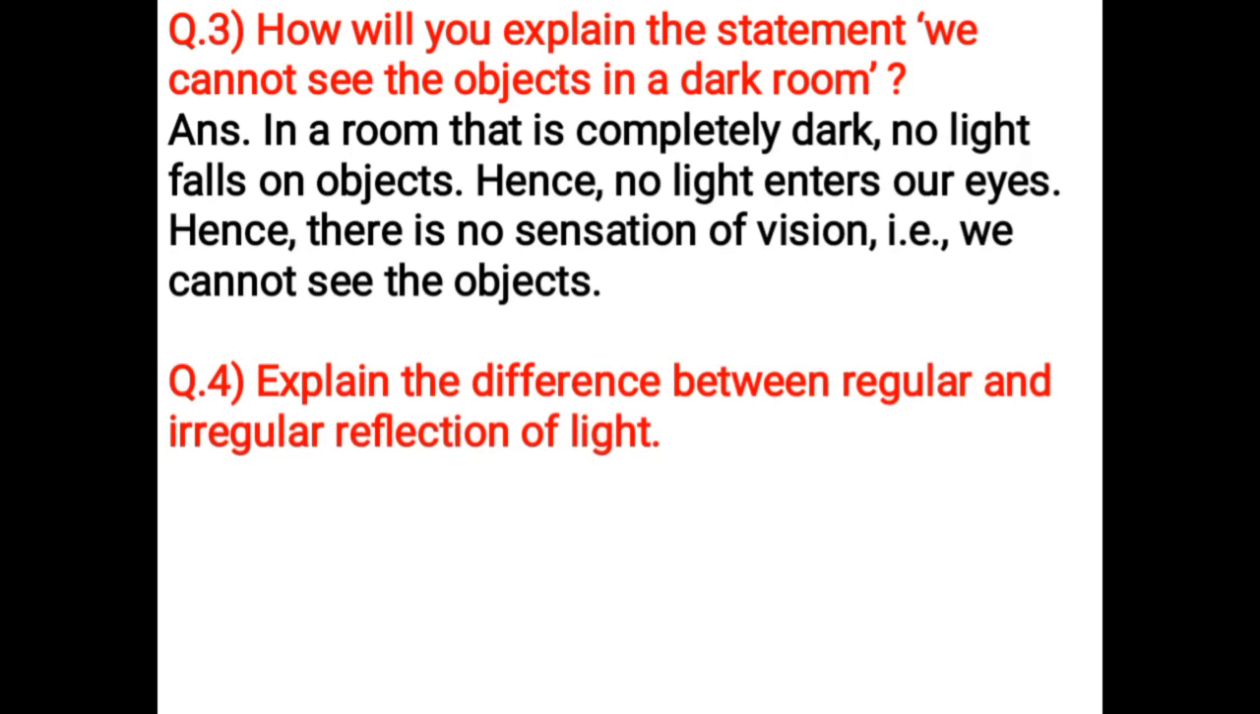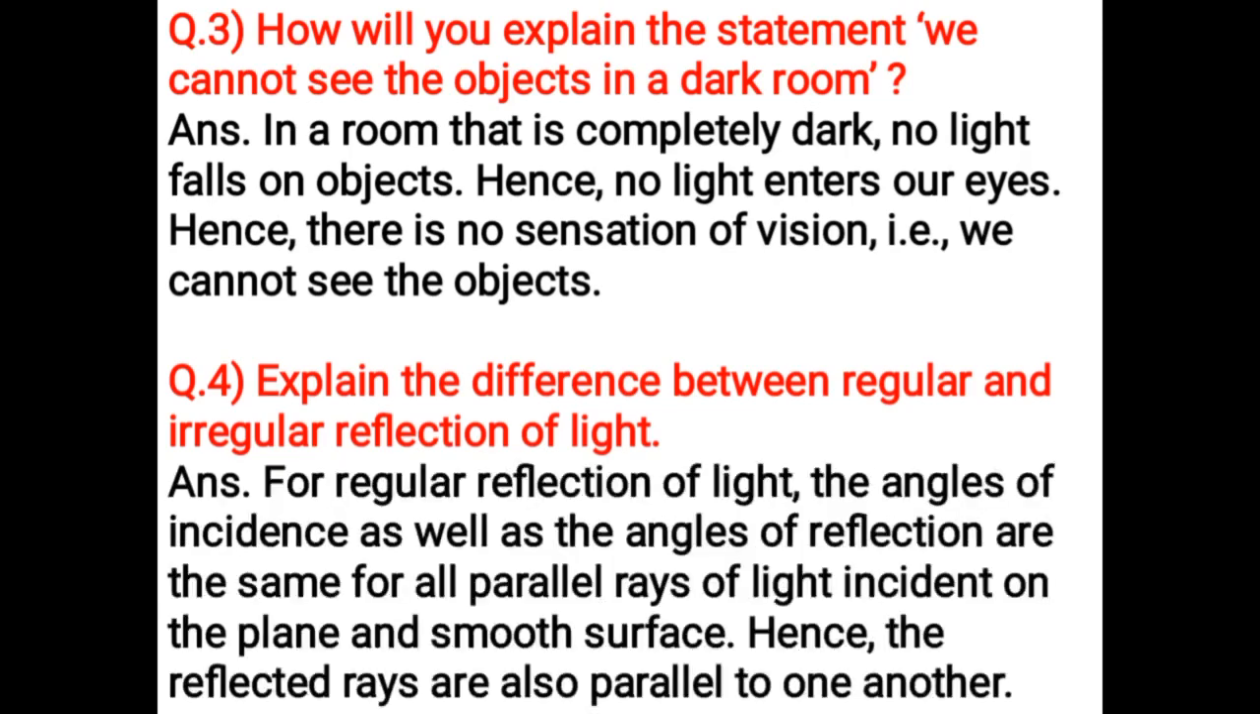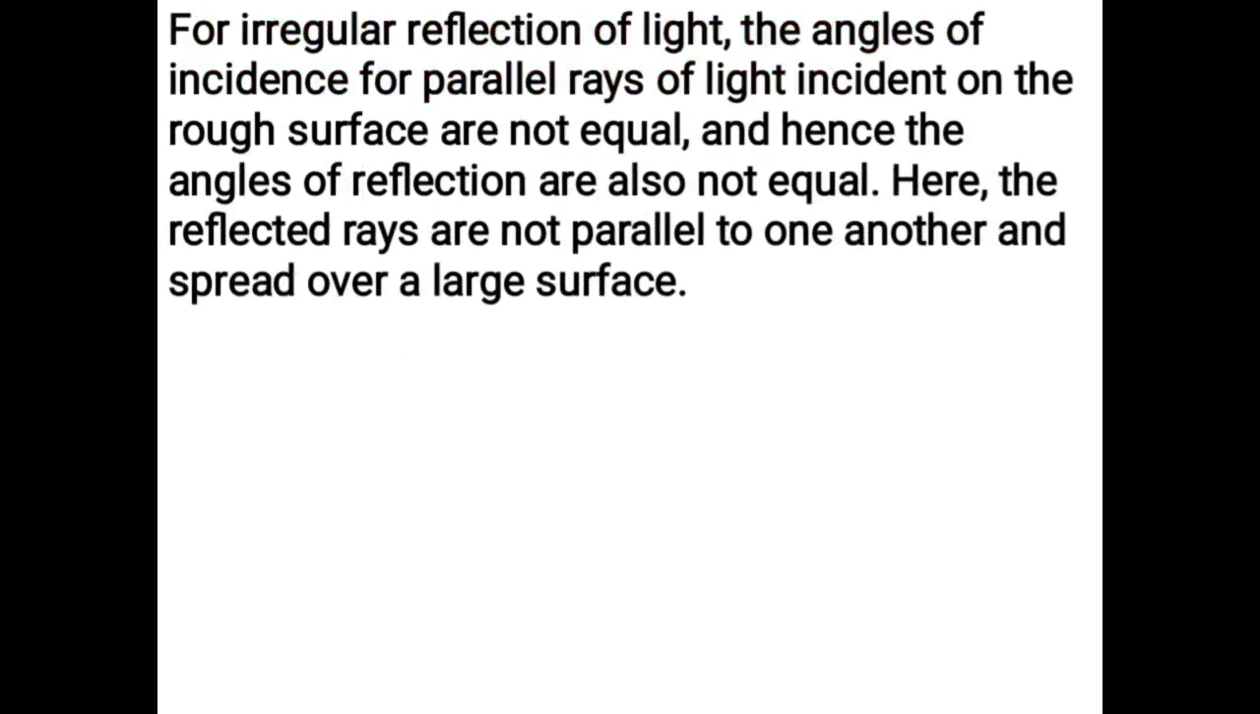Explain the difference between regular and irregular reflection of light. For regular reflection of light, the angles of incidence as well as the angles of reflection are the same for all parallel rays of light incident on the plane and smooth surface. Hence, the reflected rays are also parallel to one another. For irregular reflection of light, the angles of incidence for parallel rays of light incident on the rough surface are not equal, and hence the angles of reflection are also not equal. Here, the reflected rays are not parallel to one another and spread over a large surface.